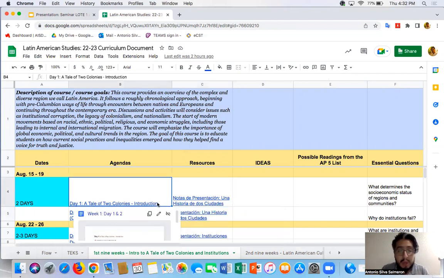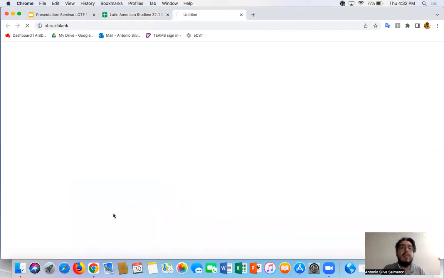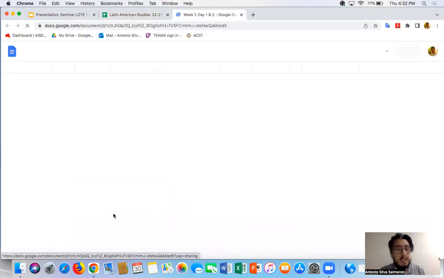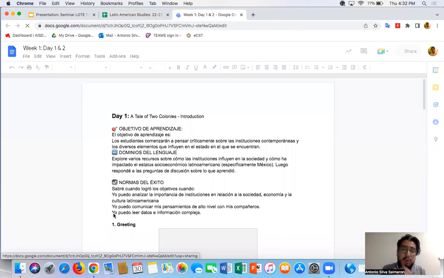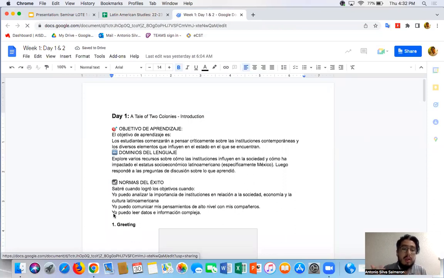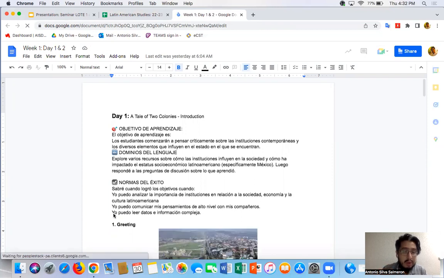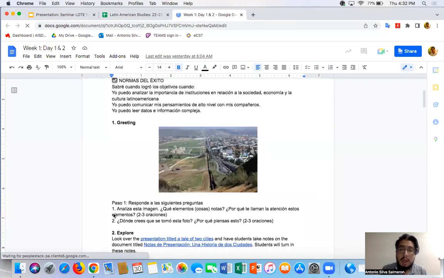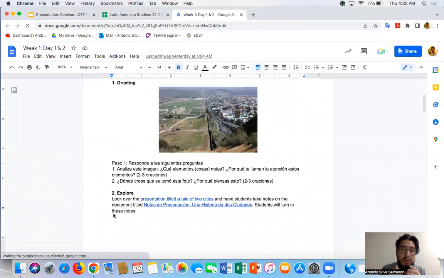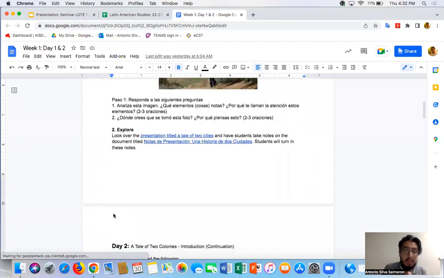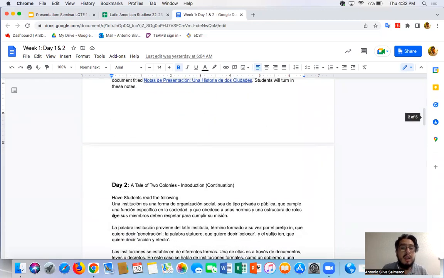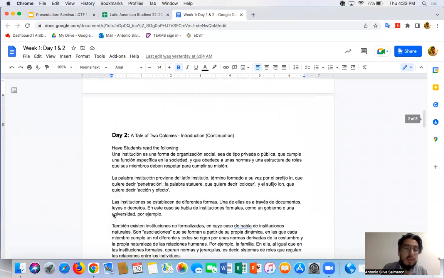If you want to see how those are applied into the class, take a look at this. I'm going to show you just one. You can take a look at the rest of them there, but you'll notice instantly that the objectives are there. The language domains are there. The success criteria is there. You got your greeting. I've included some images in there to kind of show you what image you should probably be sharing with the students. An explore page that brings in those resources and tells you through instructions how to use them.